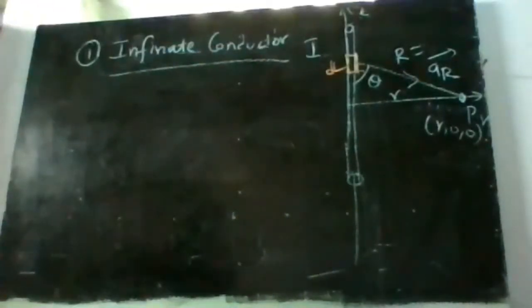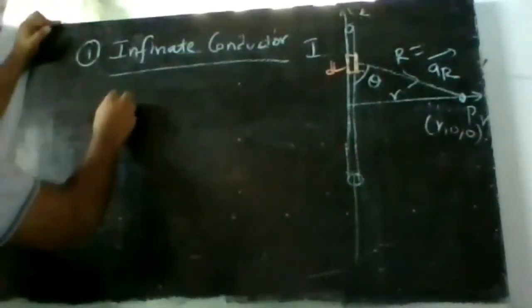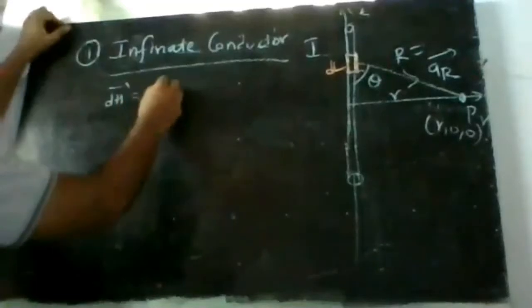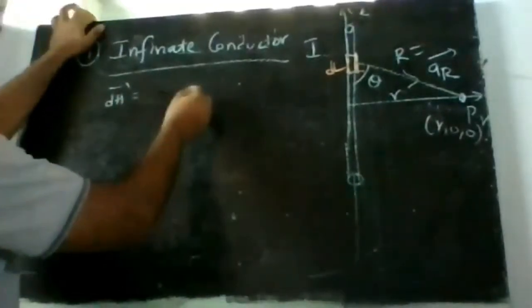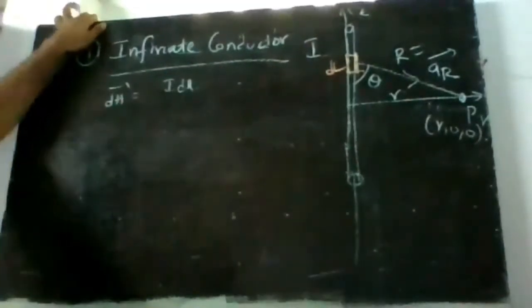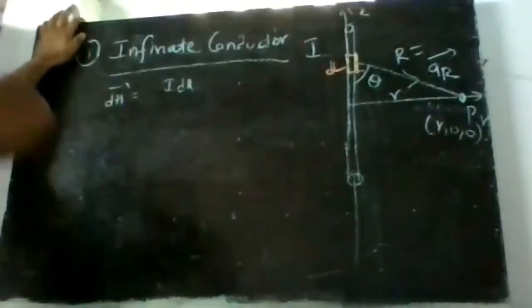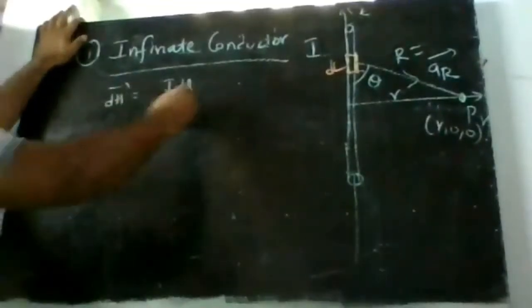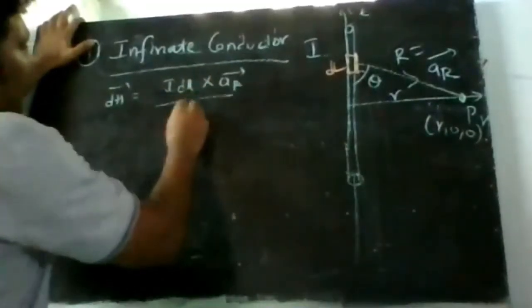Now for this infinite line conductor, we need to calculate dH bar. I am calculating dH bar first, then I will get H bar by integrating. So dH bar is equal to I dL bar cross AR bar divided by 4 pi R square.